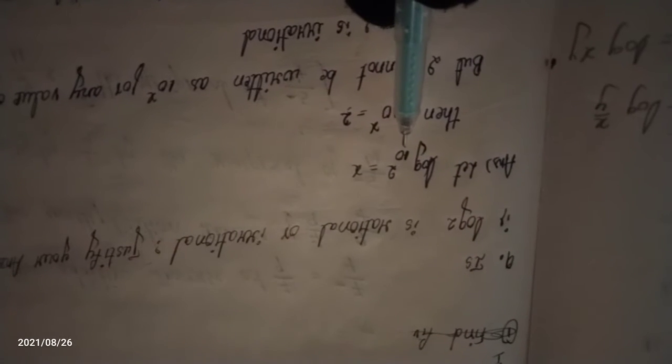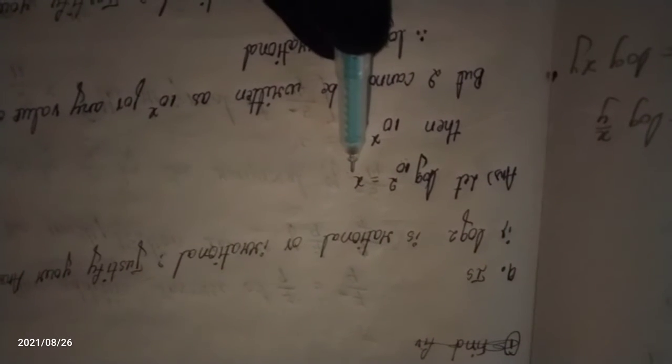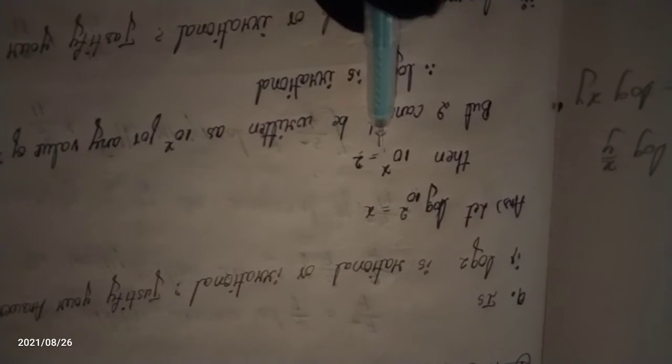Let log 2 to the base 10 be equal to x. I am taking the base as 10, and the whole term will be x. It is a logarithm, so we are converting it into the exponential form, taking the power. Here it is the logarithmic form, and here the exponential form.